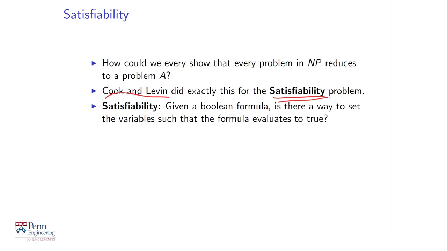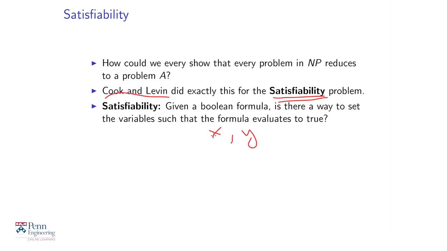So the problem is, given a Boolean formula, and I should explain what that is, is there a way to set the variables such that the formula evaluates to true? That's the satisfiability problem. What's a Boolean formula? To talk about that, we first need to talk about Boolean variables. These are variables like x and y, which only take the values 0 and 1. So they can either be 0 or 1. 0 you should think of as false, and 1 as true. So you can think of them as variables that take on the value false and true.